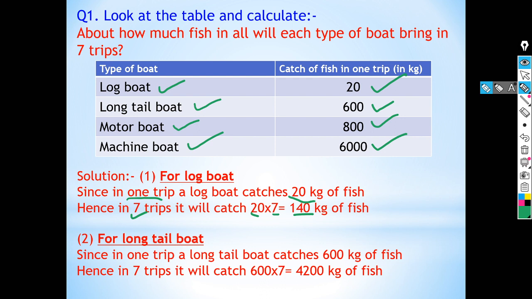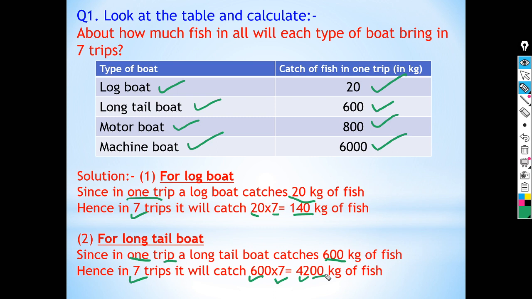Next type of boat is long tail boat. Since in one trip a long tail boat catches 600 kg of fish, hence in 7 trips it will catch 600 multiplied by 7. So 6 sevens are 42 and we will put 20 after that, that is